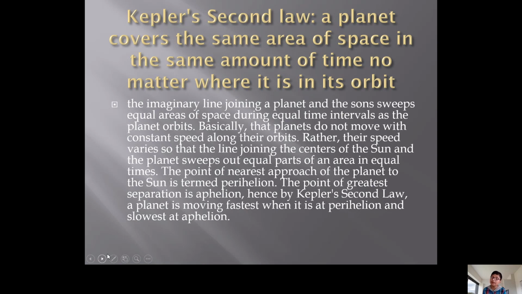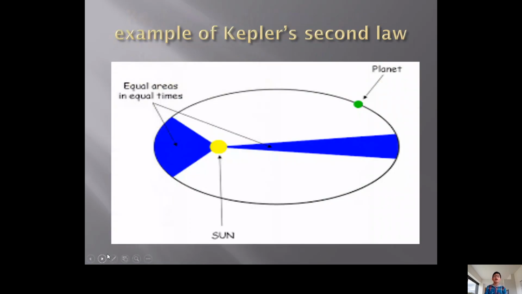The point of nearest approach of the planet to the Sun is termed perihelion. The point of greatest separation is aphelion. Hence, Kepler's second law: a planet is moving fastest when it's at perihelion and slowest at aphelion. Example of the second law. This is aphelion and this is perihelion.